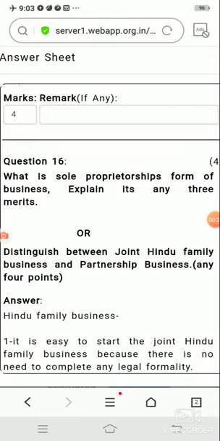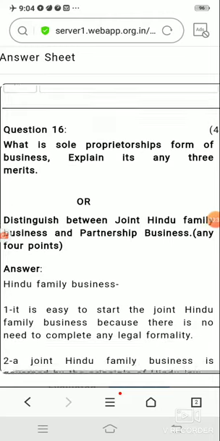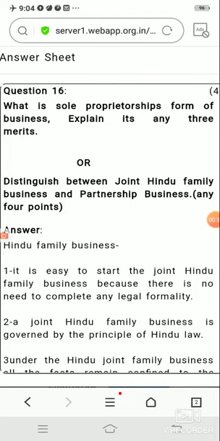So, your question number 16 is, what is sole proprietorship form of business? Explain its three merits. It means you have to define sole proprietorship, and then you also have to explain its three advantages. This question has a choice also. The second choice is, distinguish between joint Hindu family business and partnership business. Because the question is 4 marks, you have to explain this within 4 points, right?